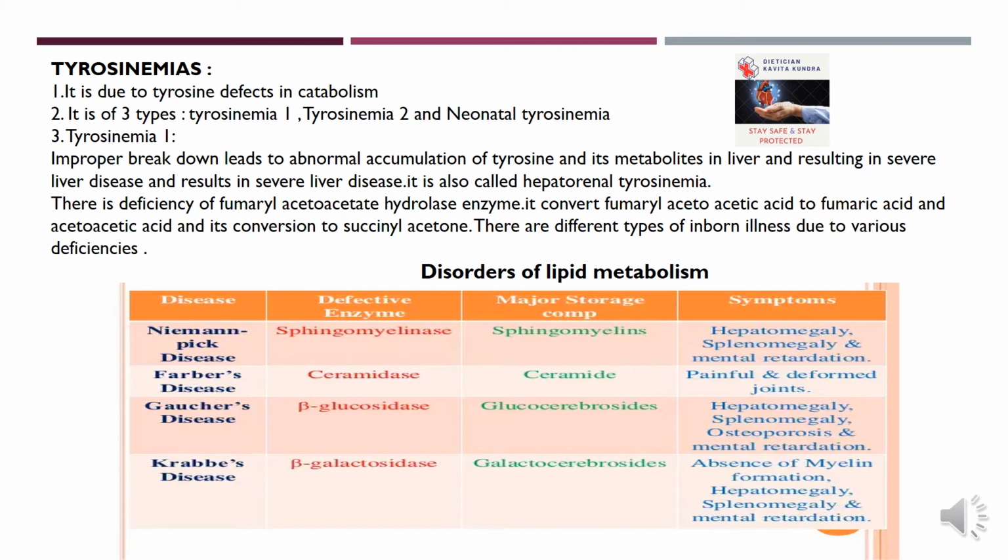Krabbe disease is beta galactosidase deficiency. Galactocerebroside is the major storage component. Again, hepatomegaly and splenomegaly will be there, mental retardation will be there, and absence of myelin formation. Myelin sheaths are on the nerves, if you have read the structure of the nervous system, CNS and all. So there is absence of that myelin sheath on the nerve. These are the four diseases due to disorders of lipid metabolism.